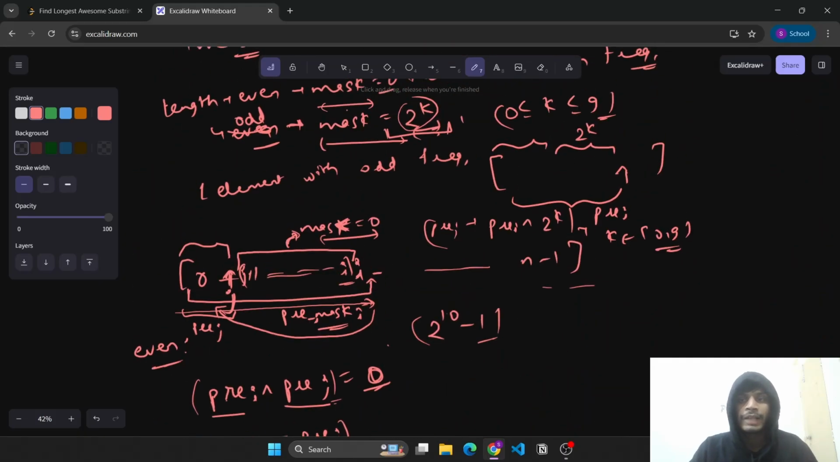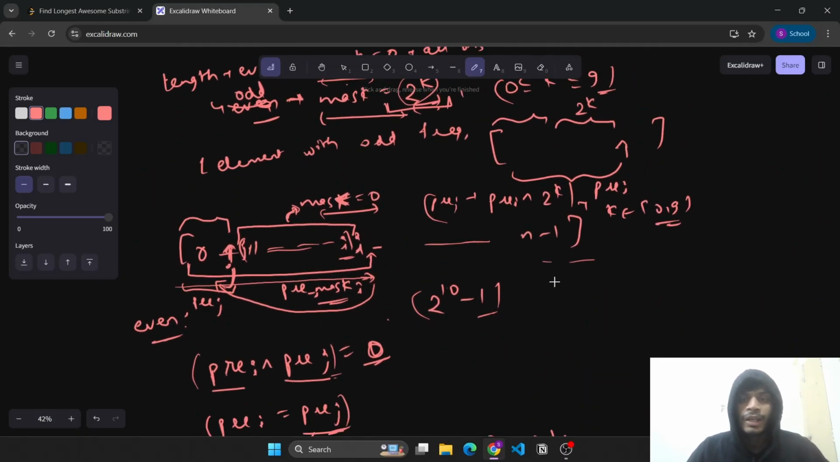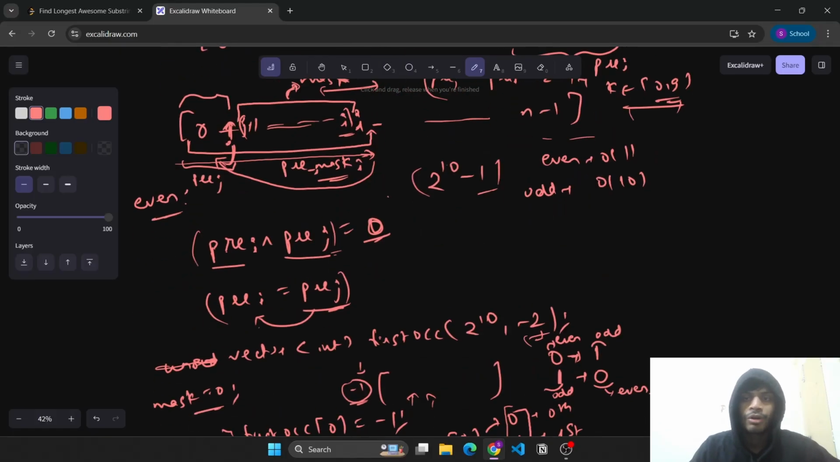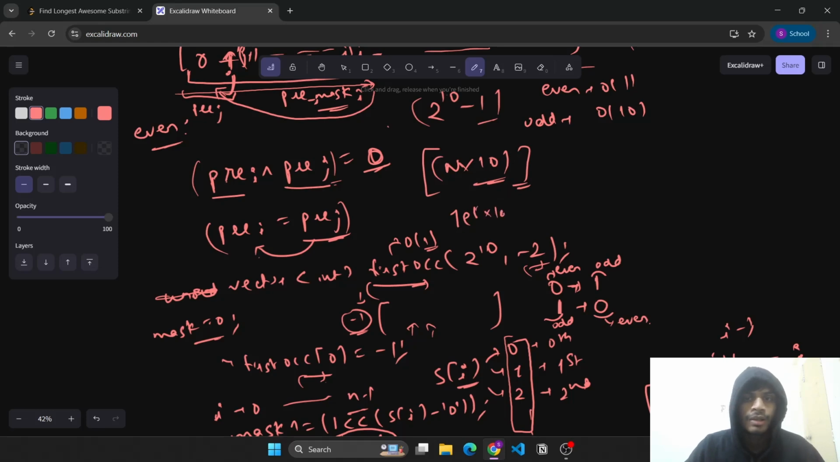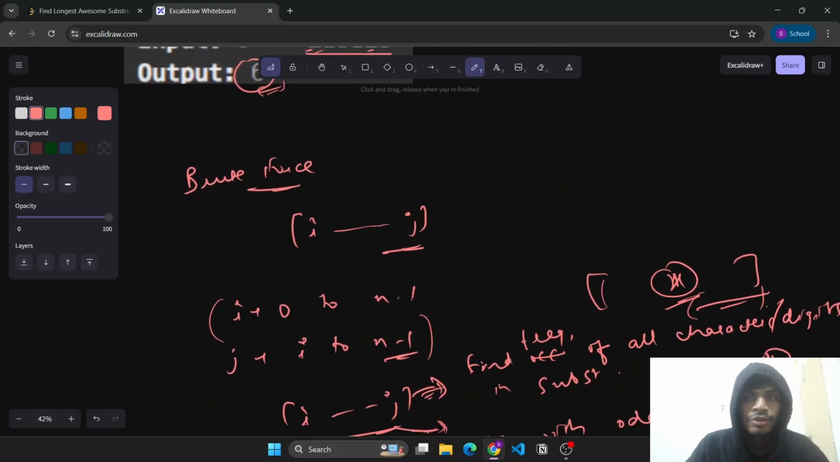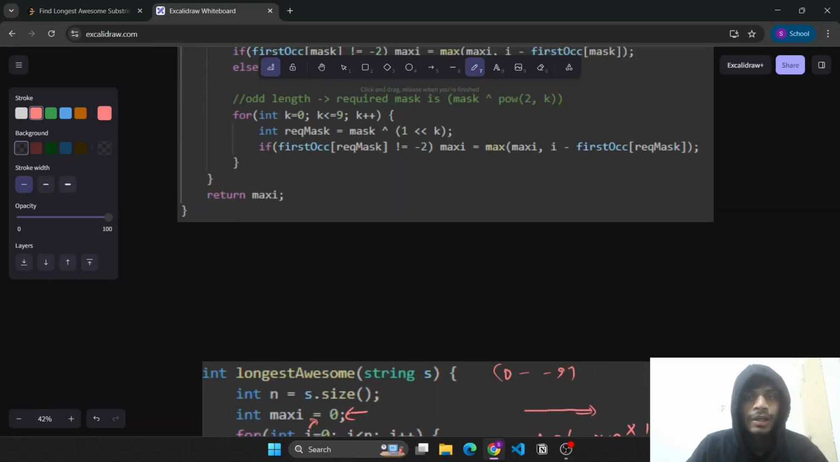As we can see, the complexity here would be, for the even case, we'll get the answer in big O of 1 only, and for the odd case we'll get the answer in big O of 10, because k will go from 0 to 9. So the overall complexity will be n into 10, and since we have used a vector for finding the first occurrence, this will be of constant time, so the overall complexity would be n into 10 only, which is acceptable, because 1e5 into 10 is 1e6, which will run in about 1 second. So let's see the code for the optimized approach.